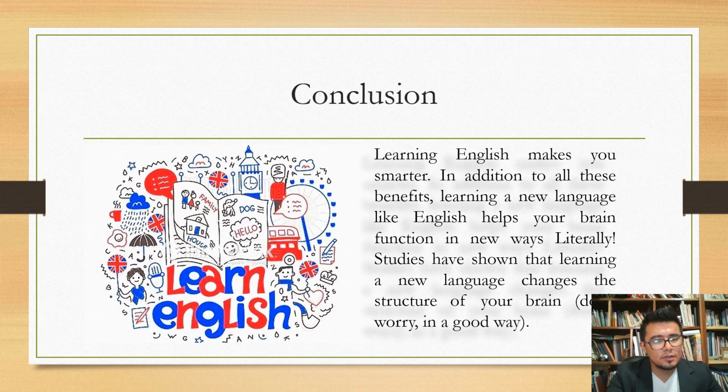In conclusion, learning English makes you smarter. Yes, of course. In addition to all these benefits, learning a new language like English helps your brain function in new ways, literally. Studies have shown that learning a new language changes the structure of your brain. But don't worry, in a good way.